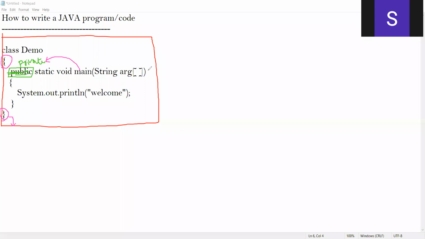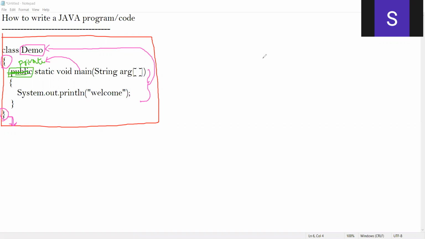Private means this main method belongs to a class called demo. That's all. It's a property of the class called demo. Since it is a property of the class called demo, this main method is not visible outside of the class called demo. That is outside this closing brace. Outside this closing brace, you can't find this class called demo, right?